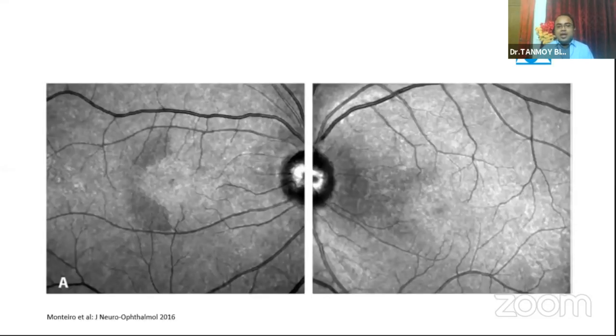So here is another infrared reflectance image shown by a study by Monteiro et al. It shows a hyperreflective patch, where the right eye shows a temporal perifoveal patch and the left eye shows a nasal perifoveal patch. Here you can see the nasal perifoveal patch, whereas the right eye shows a definite temporal perifoveal patch. So this patient had a right optic tract lesion. These patches of inner nuclear layer microcysts are secondarily produced due to the optic atrophy.